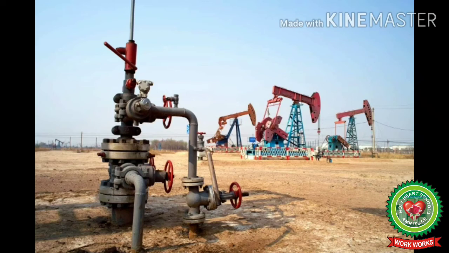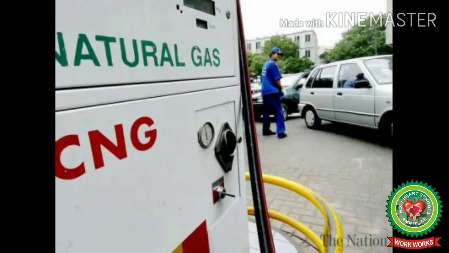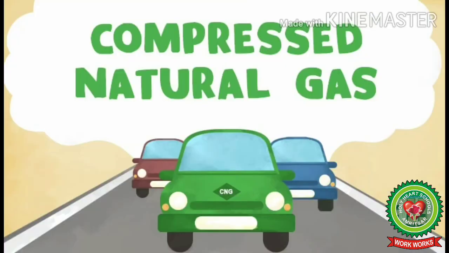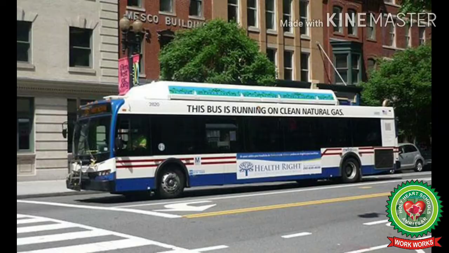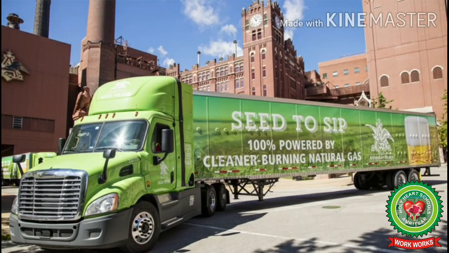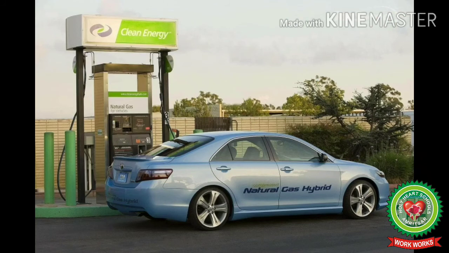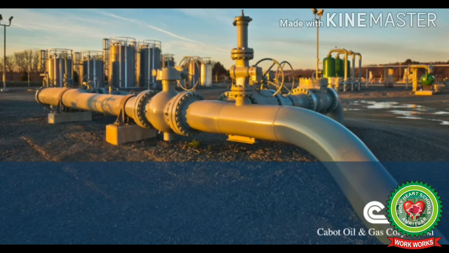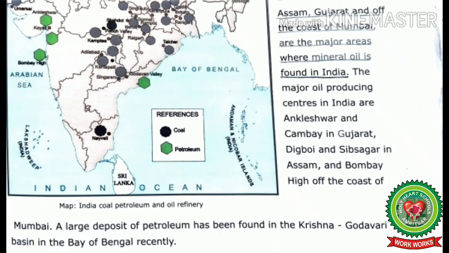in petroleum refineries. Students, in some oil wells, natural gas is also found, and this natural gas is called CNG. CNG means compressed natural gas. Students, CNG is used in vehicles, especially in buses and trucks. CNG is also used as a fuel for cars. CNG is safe and can easily be transported by pipeline to large distances. Let's move to the second paragraph.